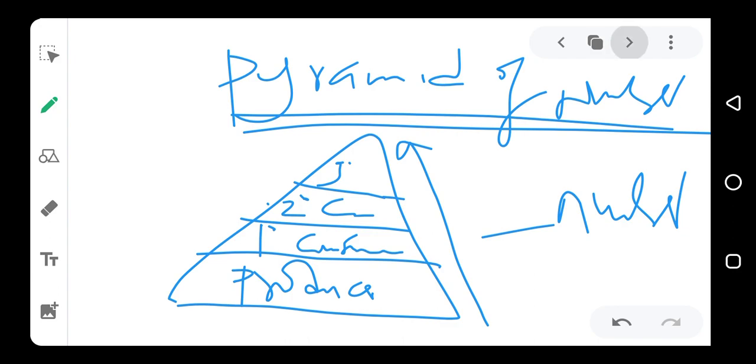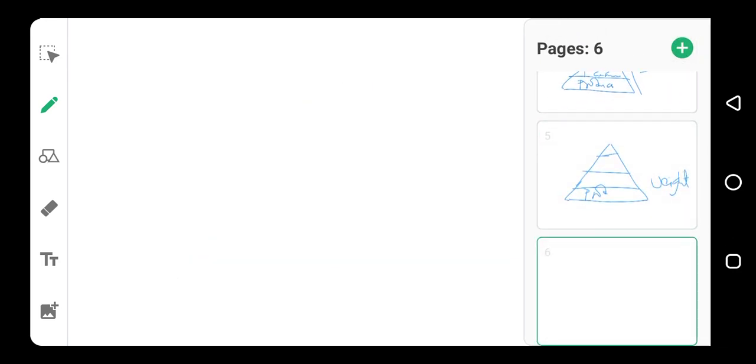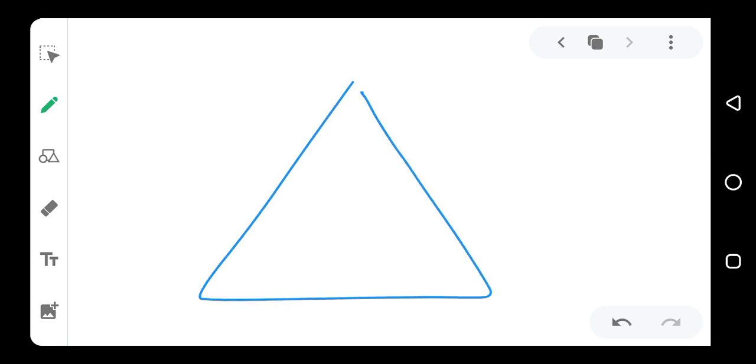Now we have the pyramid of energy. In pyramid of energy, we are talking about the food that is available at each trophic level, or the energy itself that is available at each trophic level. So we also have the pyramid.